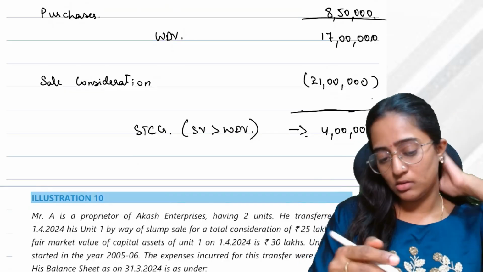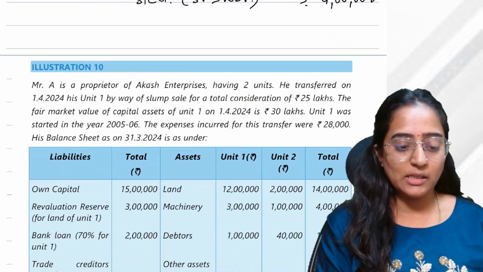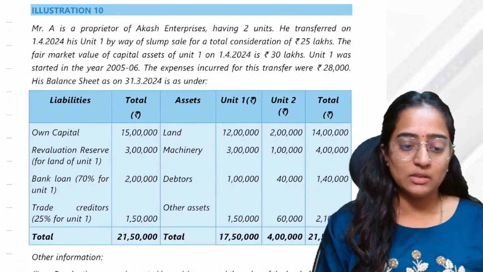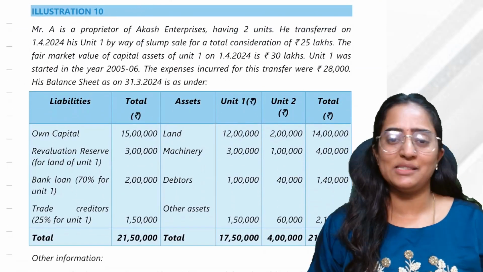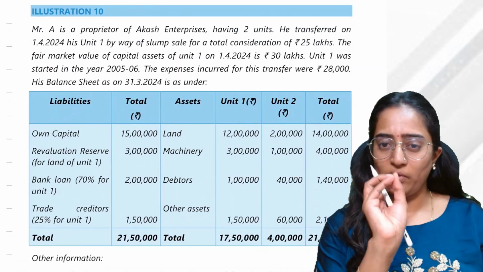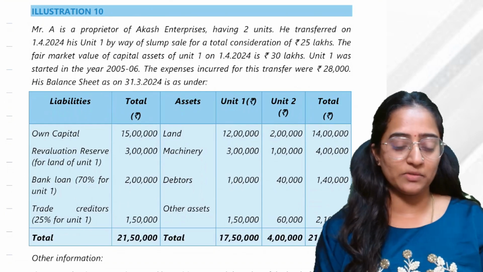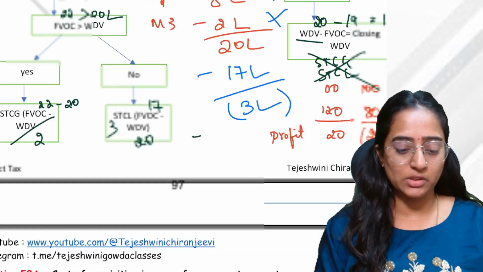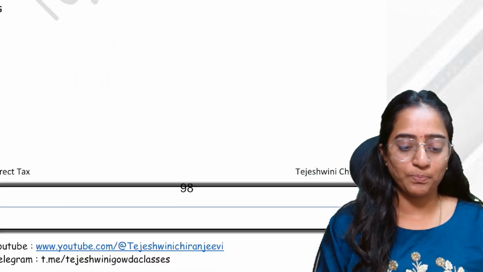Everyone understood? Mr. A, next question. This is the concept of section 50B, slump sale. Okay, I'll give you a very quick point of understanding of the slump sales and then we will do the question. It will be much more helpful.